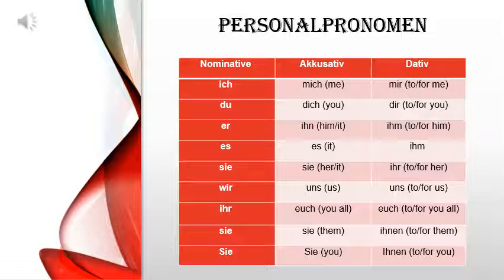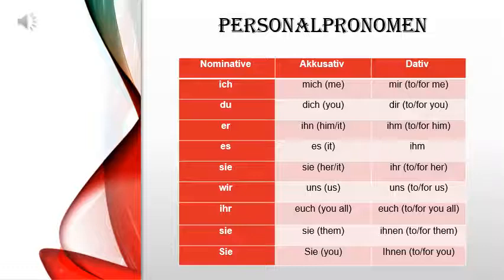Now we have learnt in the last video that for dative we always ask the question wem. Wem means to or for whom. So whenever we ask the question to or for whom, definitely we get the answer in to or for form only. That's why especially for dative I have written specifically to or for me, to or for you.